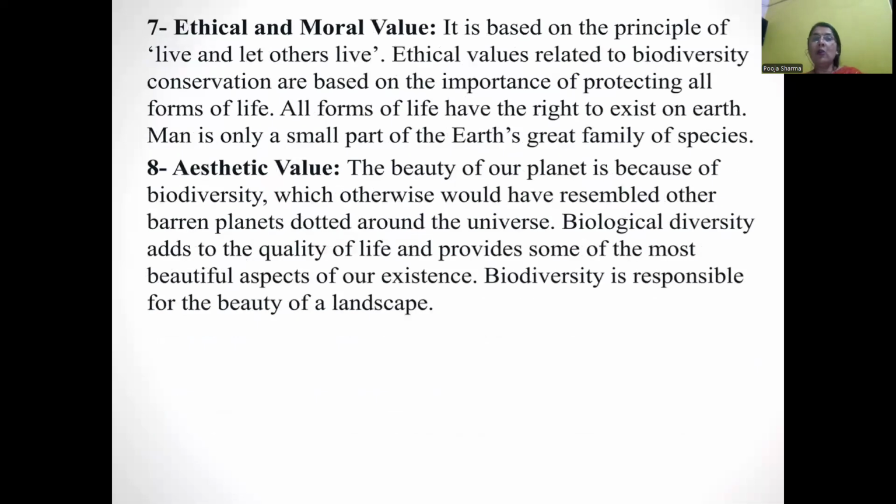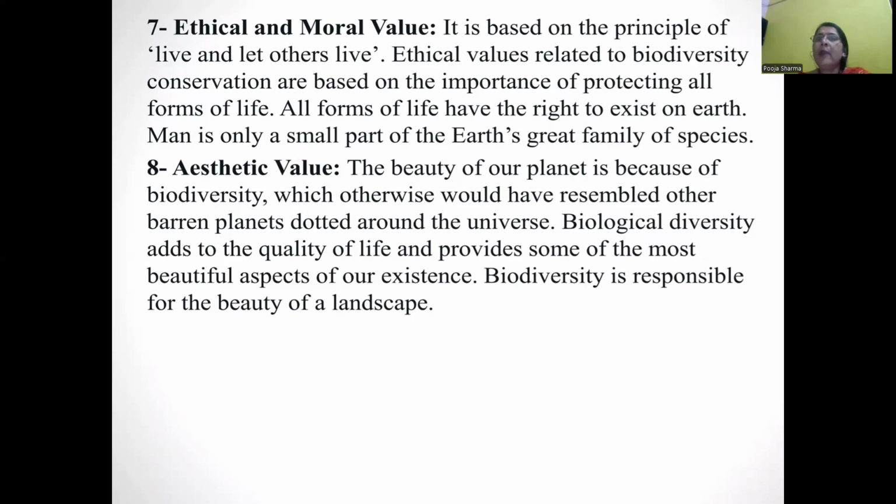Ethical and moral value. It is based on the principle of live and let live. Ethical values related to biodiversity conservation are based on the importance of protecting all forms of life, both plants and animals, and microorganisms also.